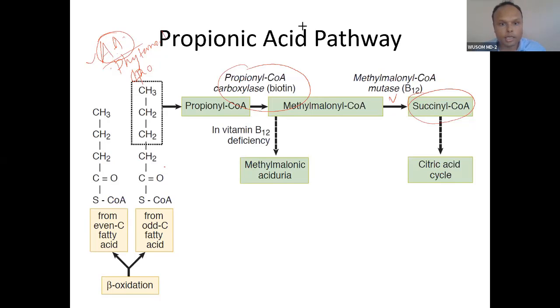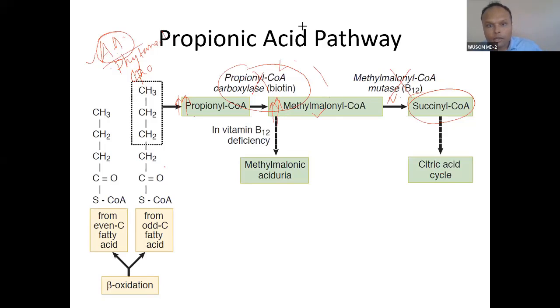So these two enzymes are there. This is a biotin containing enzyme. This is vitamin B12. If this enzyme or vitamin B12 is deficient, methylmalonic acid is high. If this enzyme or biotin is deficient, propionic acid will be high. See, when this is absent, methylmalonic acid is also high, and propionic acid can also be high, because high methylmalonic acid will give feedback.